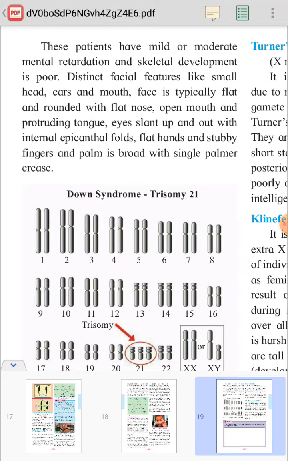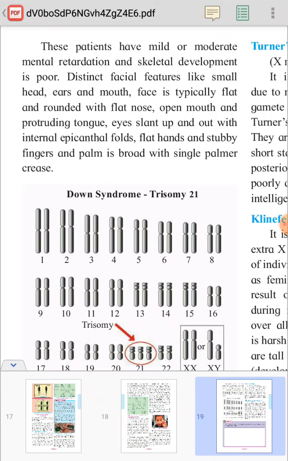Face is typically flat and rounded with flat nose, open mouth and protruding tongue. Eyes slant up and out with internal epicanthal folds, flat hands and stubby fingers, and the palm is broad with a single palmar crease. So these are the features which we can observe in a patient of Down syndrome.